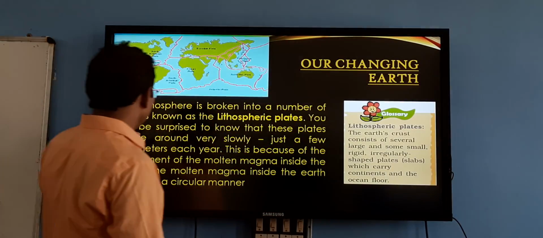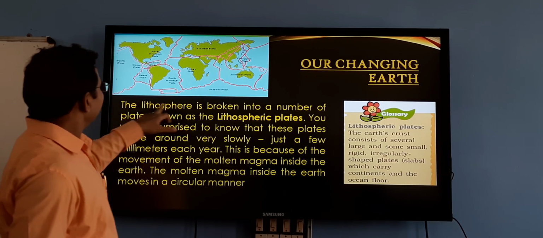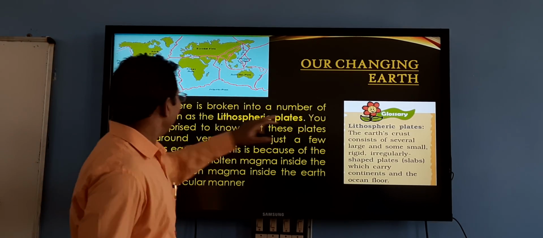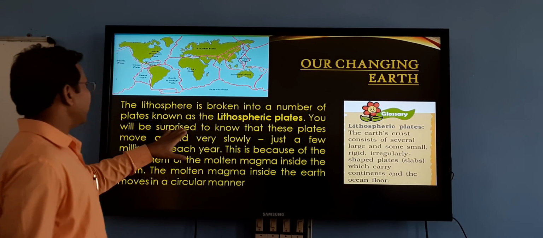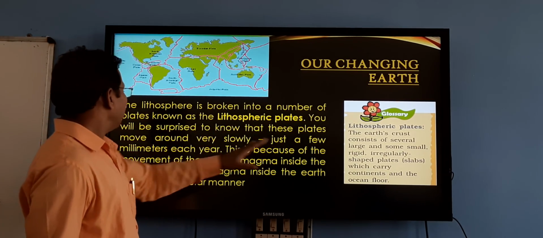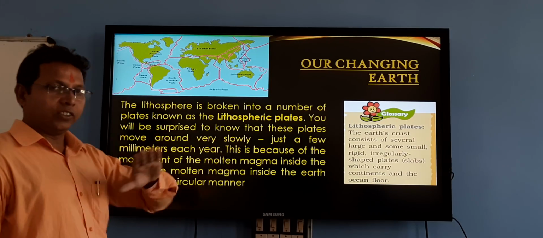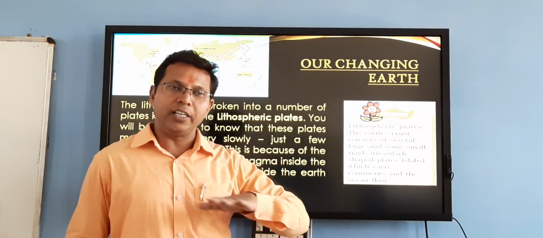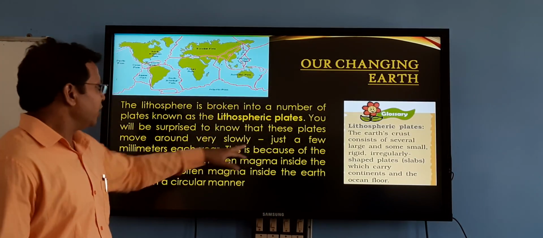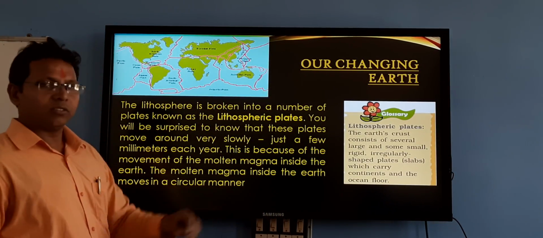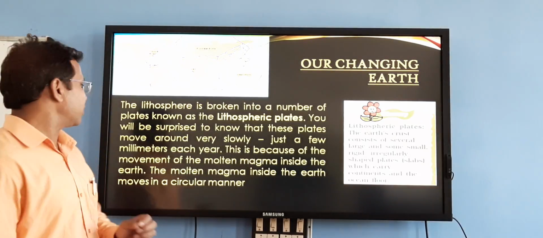The lithosphere is broken into a number of plates. You will be surprised to know that these plates move around very slowly, just a few millimeters each year.